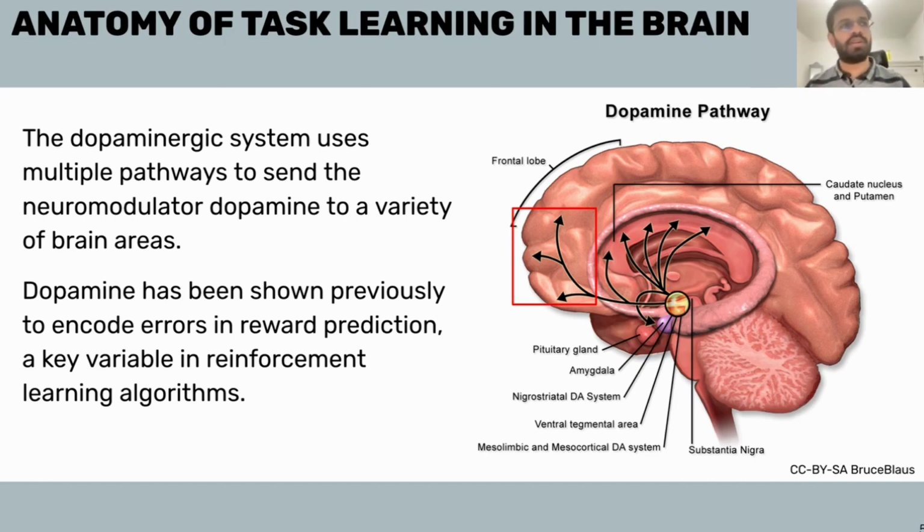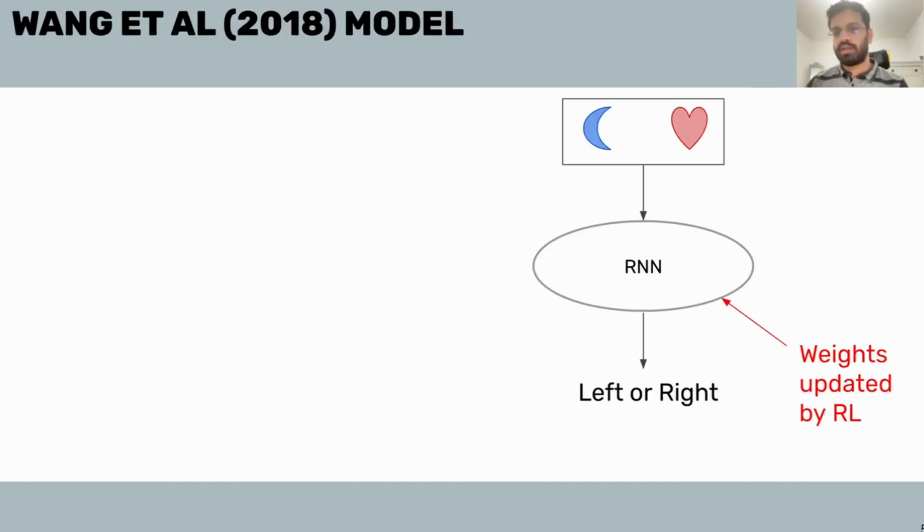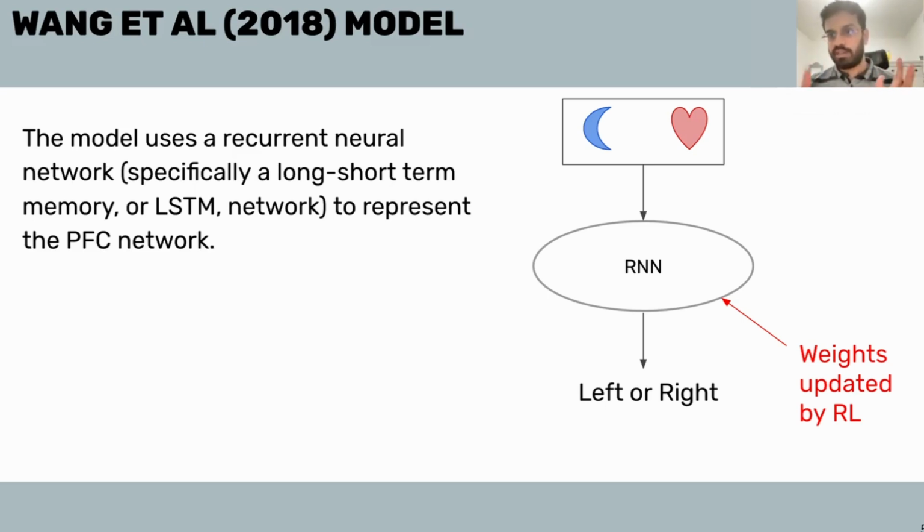Because if you remember in RL, you make an estimation of your predicted rewards, but then the environment actually gives you a reward, and then you have to compute the difference between them, right? That difference dictates how you learn. And so this difference is apparently communicated via dopamine in the brain. So what Wang et al. did is they caricatured these two systems. They use an RNN, a recurrent neural network, which in this case is a long short-term memory network, which is more stable than traditional recurrent neural networks, to represent the prefrontal cortex.